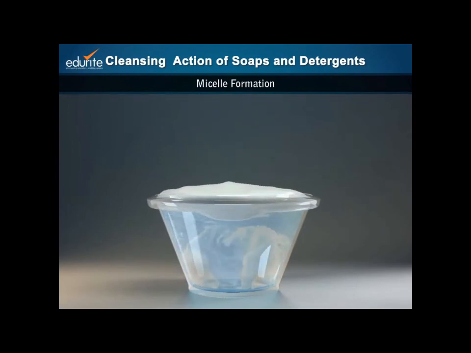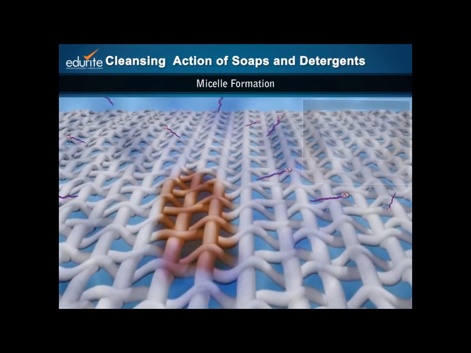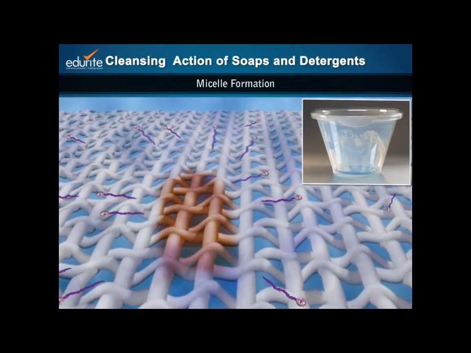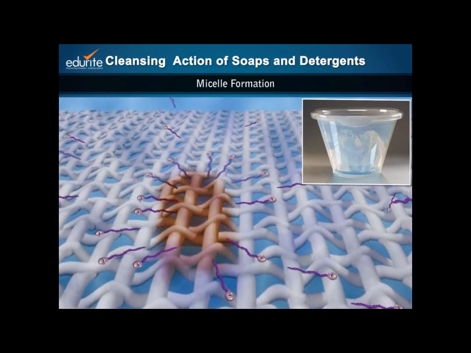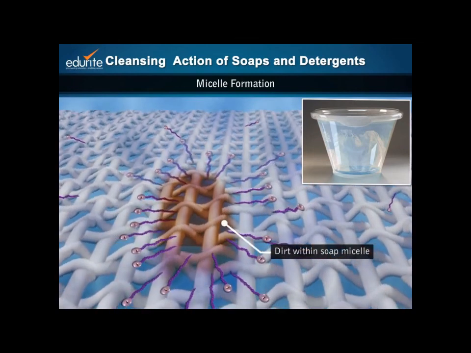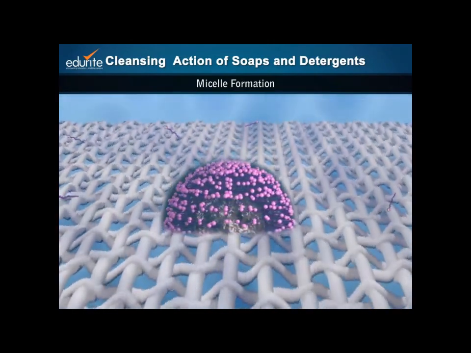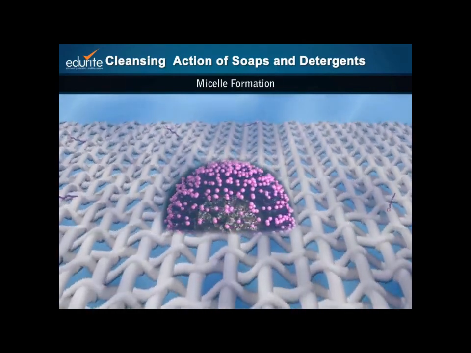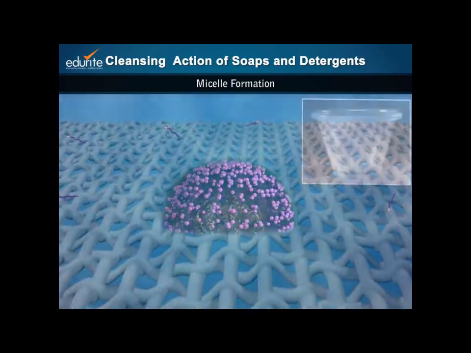Dirty clothes are soaked in water containing soap or detergent. When detergent or soap molecules come in contact with the oil or dirt on the fabric, the non-polar portion of such molecules attaches itself to that bit of grime or oil. Over time, more and more detergent molecules gather around it and a micelle is formed with the oil or dirt inside it. A micelle is a ball-shaped collection of detergent or soap molecules with the hydrocarbon ends clumped together on the inside and the polar heads on the outside.